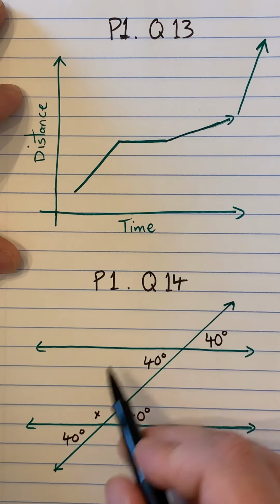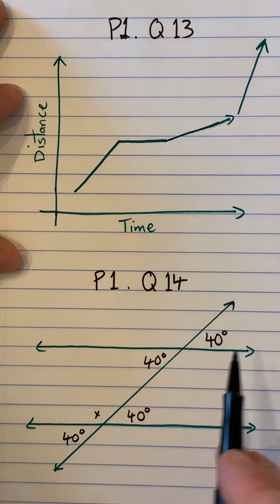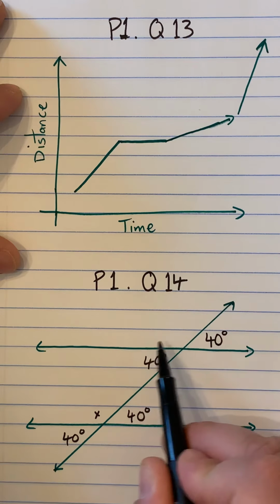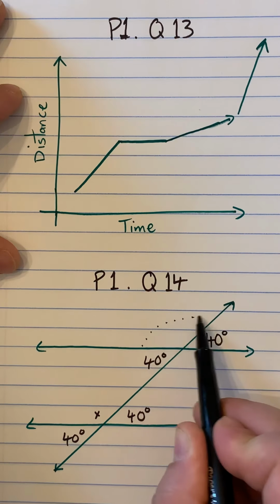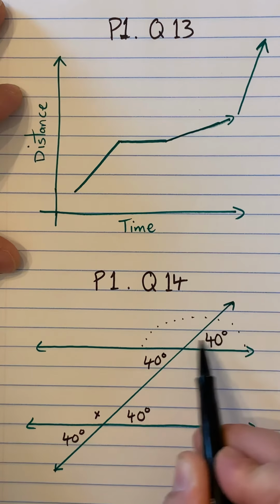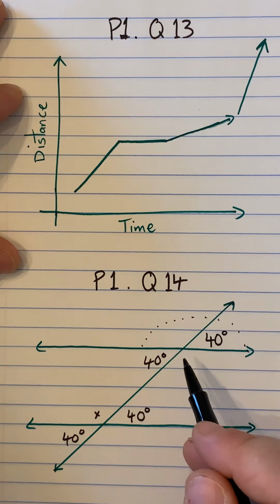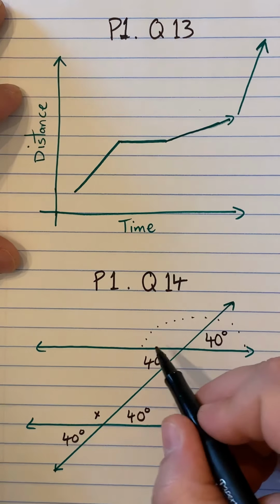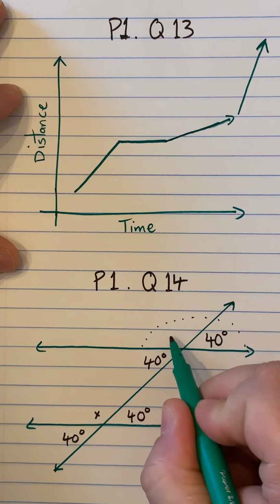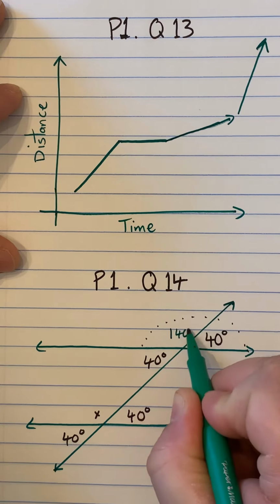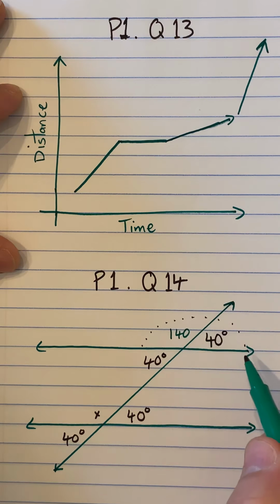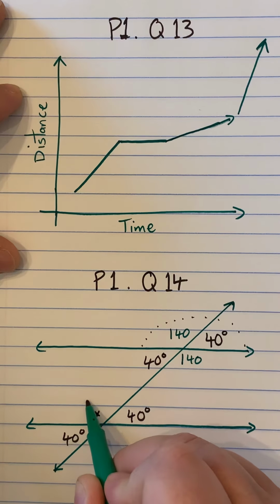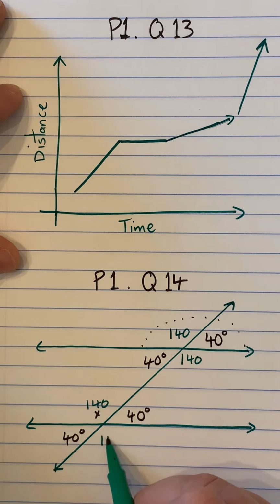So what would the rest of these angles be? Well, I know that because this is a straight line, these two angles together, this 40 and whatever this is, has to equal 180. Well, I know that 40 and 140 together equal 180. So that means this must be 140. And now we can go through the same process. If this is 140, then this is 140, which means this is 140, and so is this.